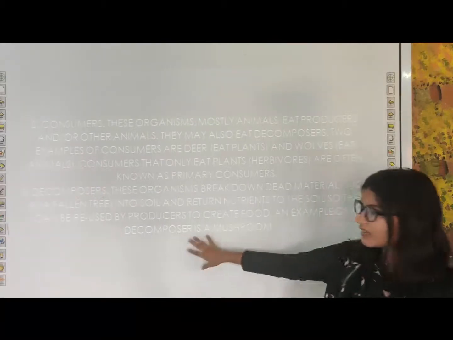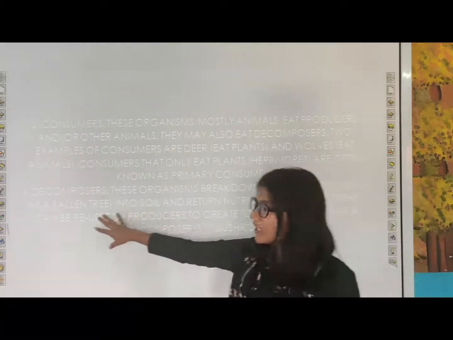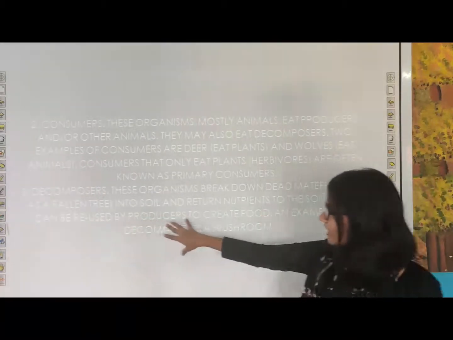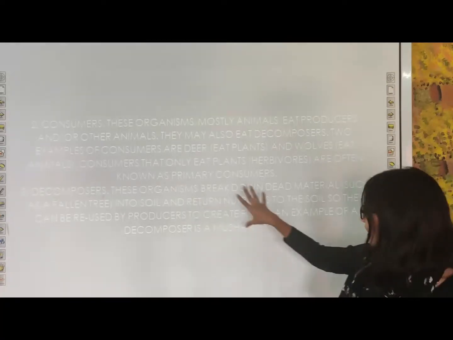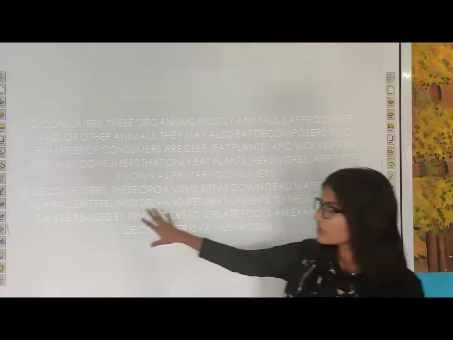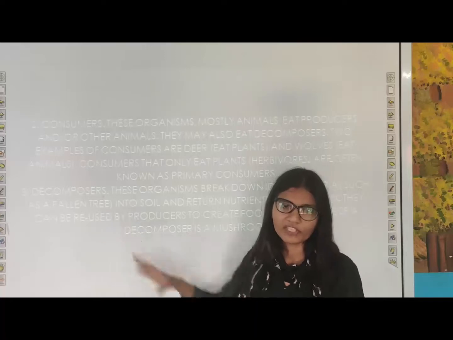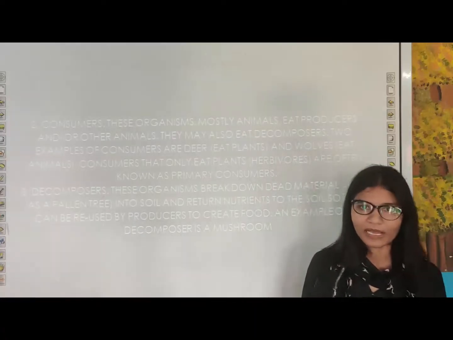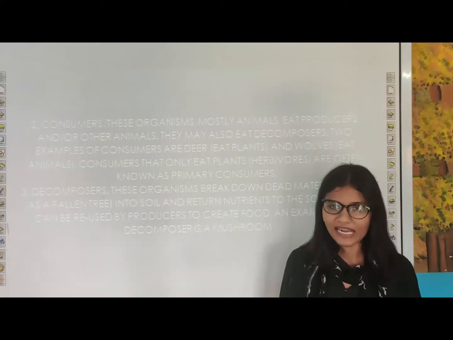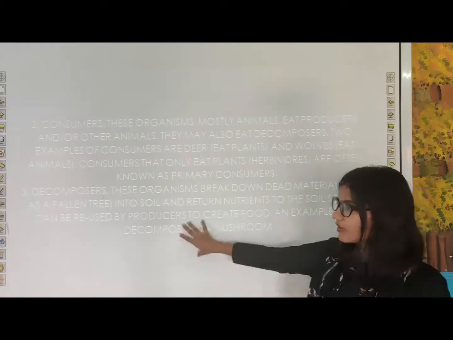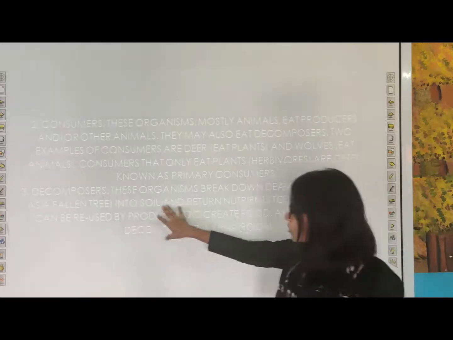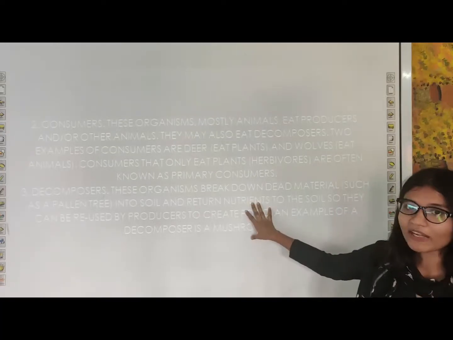Okay. So the third category is decomposers. Okay. So decomposers are the organisms which break down the material which is organic. Organic means which have life. For example, plants and animals, dead and decayed plants and animals, they feed on these things, into soil and return the nutrients back to the soil.